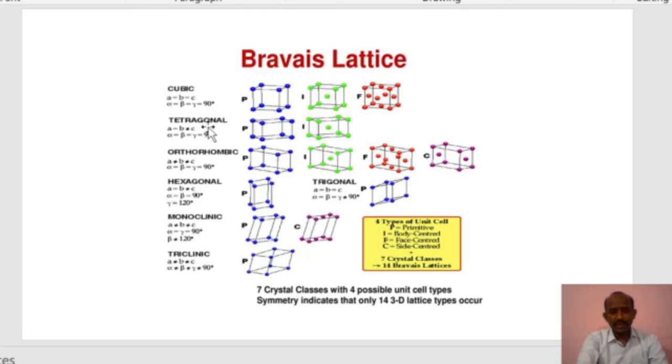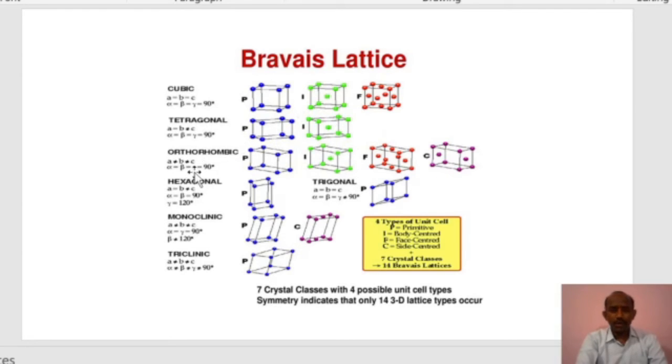And next one is tetragonal. In tetragonal system there is a primitive cell, there are 8 atoms at the corners. Here the sides A is equal to B, but it is not equal to C. Only 2 sides are equal, but third side is not equal to those sides. So that is tetragonal. And alpha is equal to beta is equal to gamma. All the 3 angles are equal to 90 degree in case of tetragonal. And there are 2 types, the primitive cell and the body centered.